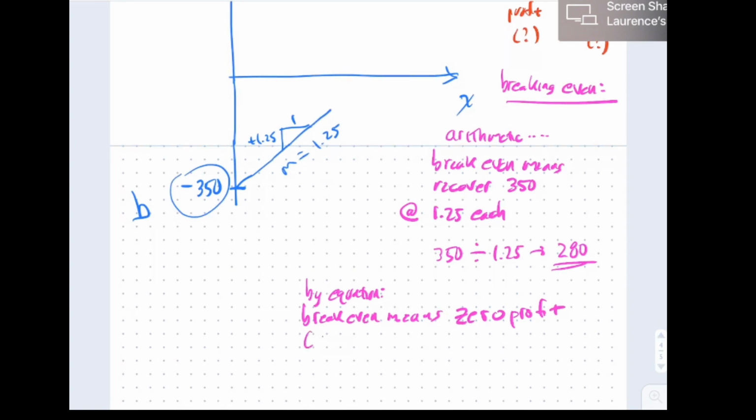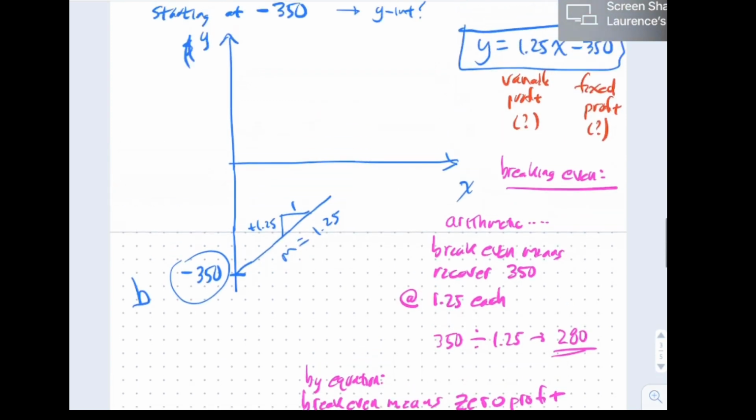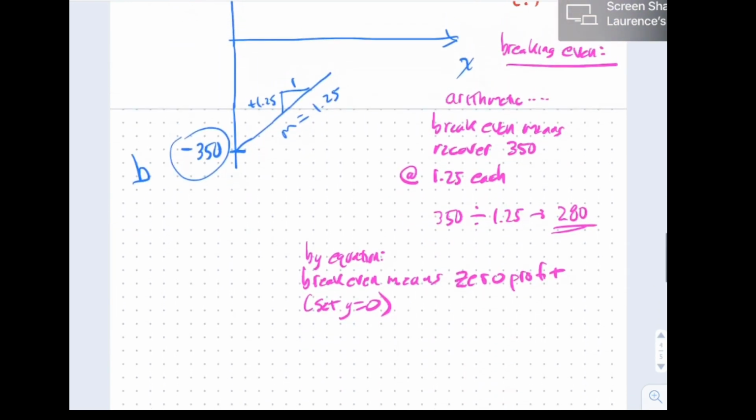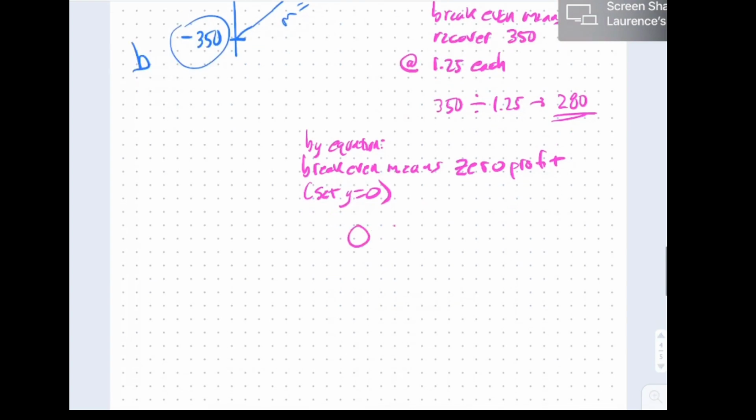So in other words, set y equal to 0. If you set y equal to 0 in this equation, you'll have 0 equals $1.25x minus $3.50. And you solve this for x. So you add $3.50 to both sides.